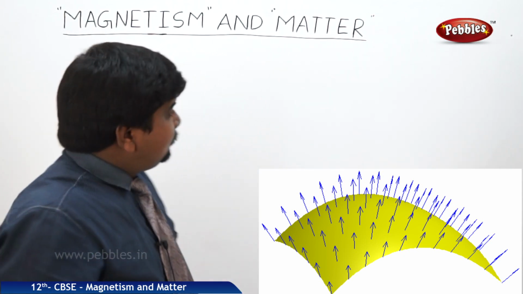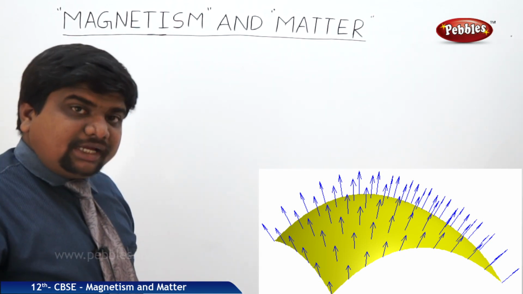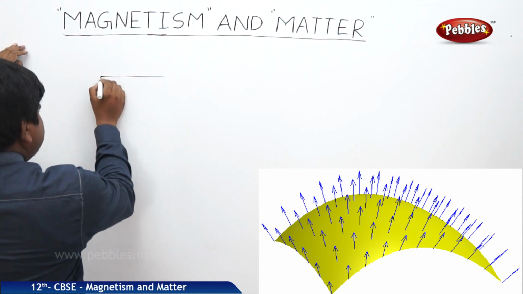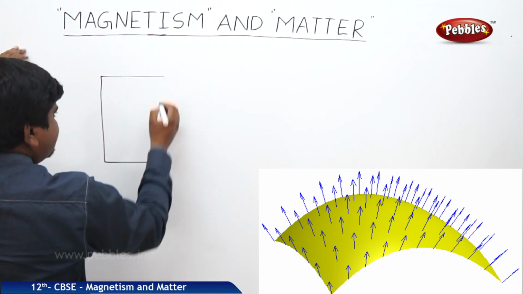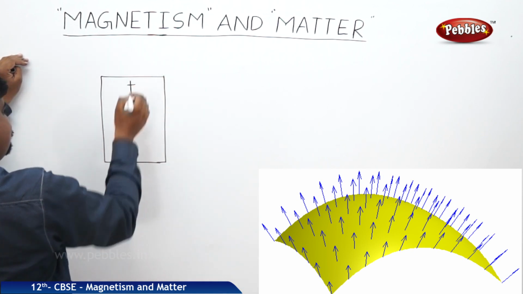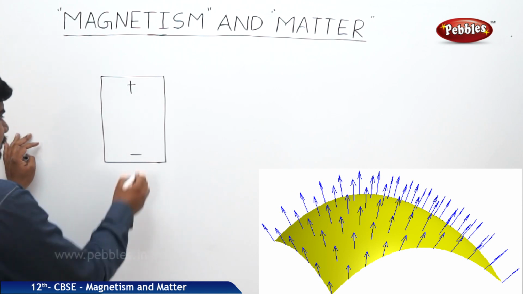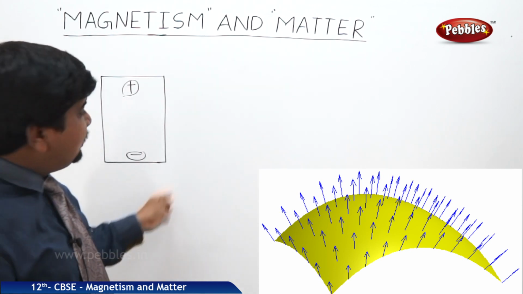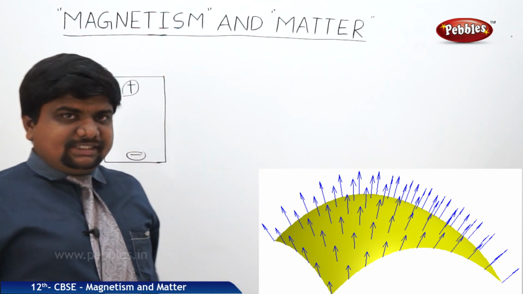Now we will see the field lines due to electric dipoles. It's not due to the bar magnet. If it is a bar magnet, we say north and south poles. But due to electric dipoles, we should say positive to negative. So an electric dipole always gives the infinite width of the field lines.